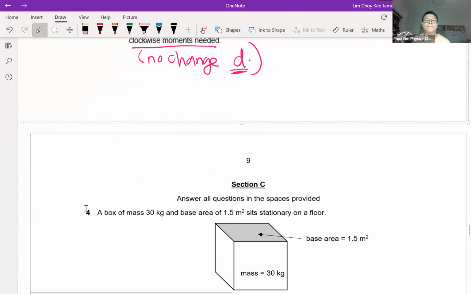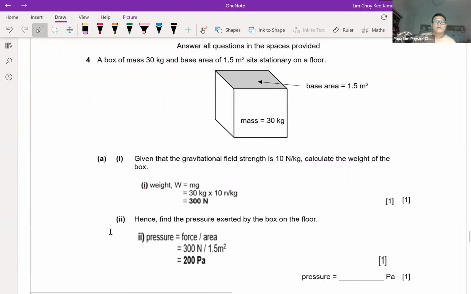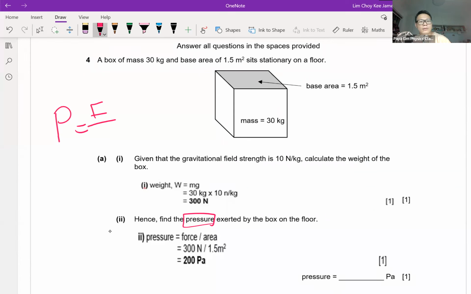Okay. Now for section C, I would say same thing. It's the same as your MCQ. I will need the students to take note of a few formulas. First and foremost, pressure. Pressure is F over A. That's the first formula the students must know. Don't remember the formula wrongly. Quite a few of them actually remember the formula wrongly. Instead of F over A, they remember it as force times A, FA.